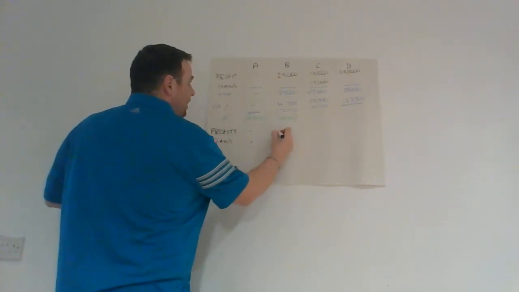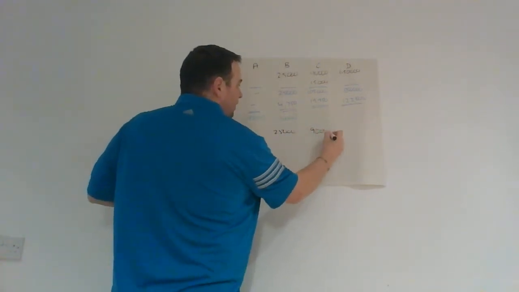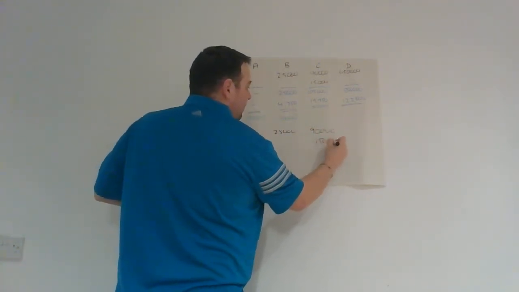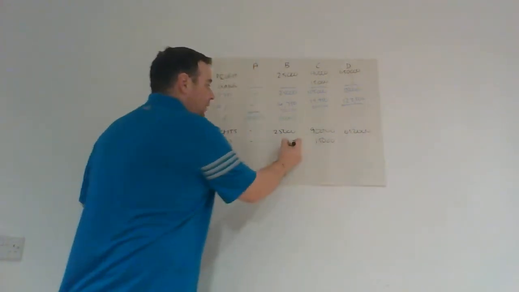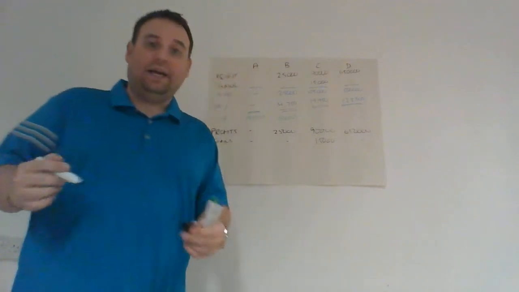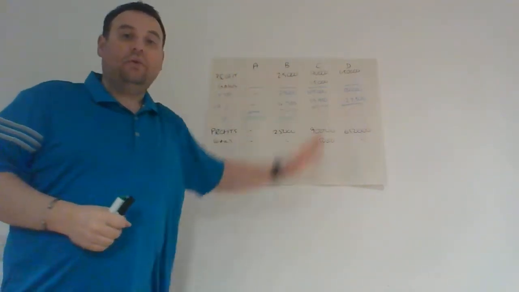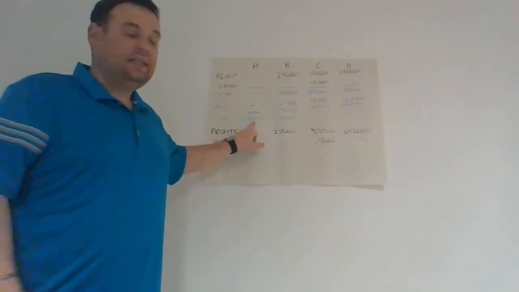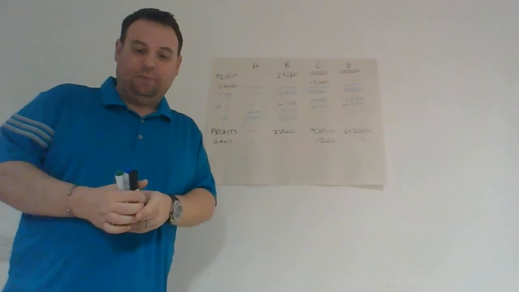There is still nothing in A, 25 in B, 90 and 15 in C, and 650 in D. Nothing's changed there. What we're doing now is we are able to say to HMRC, we are a group. We have this 190,000 and we have this 10,000. We would like to do something with that to help ourselves.